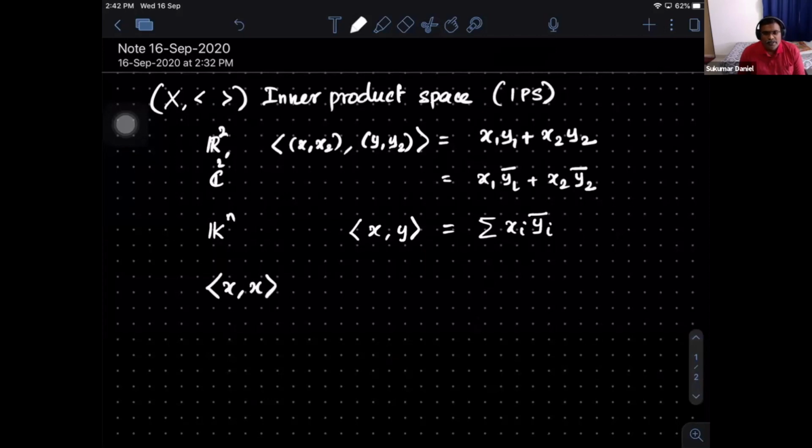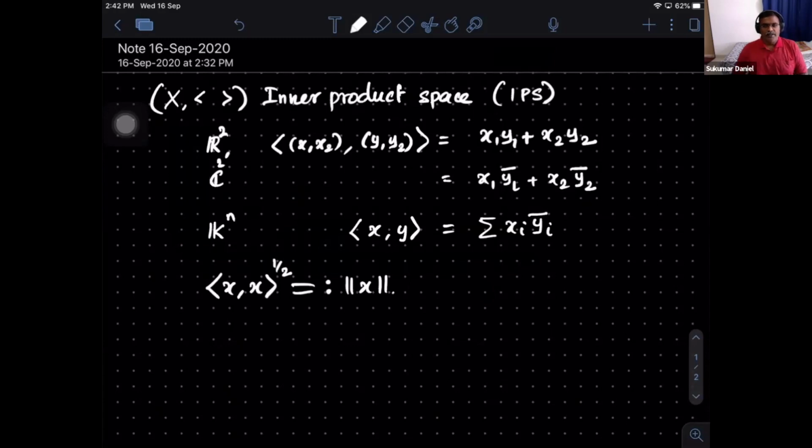I hope you could recollect the definition of inner product. It says that if I take the inner product of x with itself, it's always bigger than or equal to 0. That's also clear from the expression you have written, but in general you demand that as a definition. So this is a non-negative real number, so I can take the square root, and I will define this as my norm.